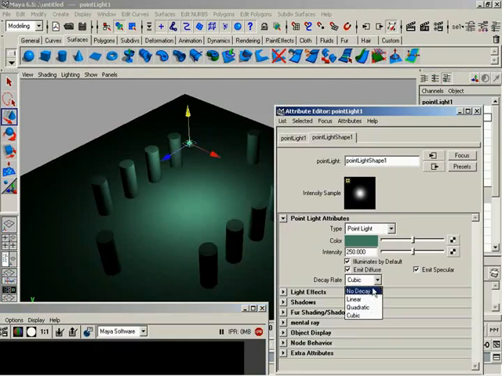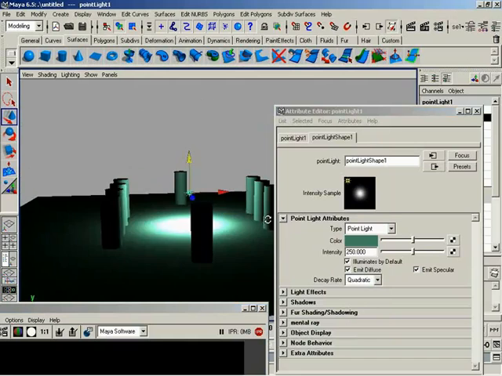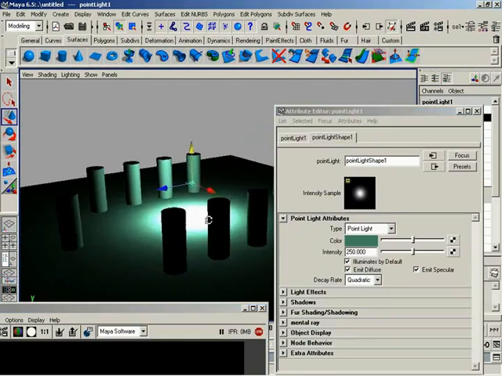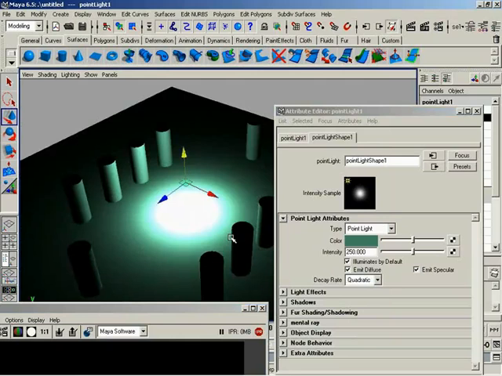But be careful, because if I put this back over at quadratic, one of the things that's really important to consider is the scale of your scene. That's going to be really important when you start playing with any light that has decay. Just consider, for example, you have a 4-inch by 4-inch box, and you strike a match inside of that. It's going to light up that box really bright. It'll light the box on fire if you're not careful. Now, imagine lighting a match inside of an airplane hangar, where the light probably won't even reach all the way to the walls.